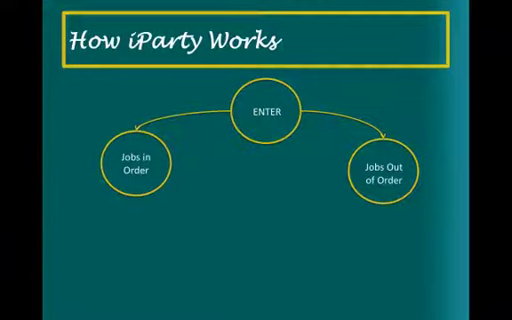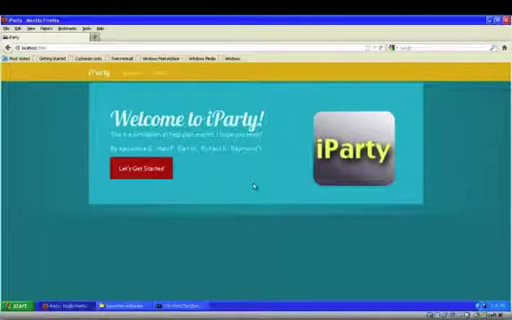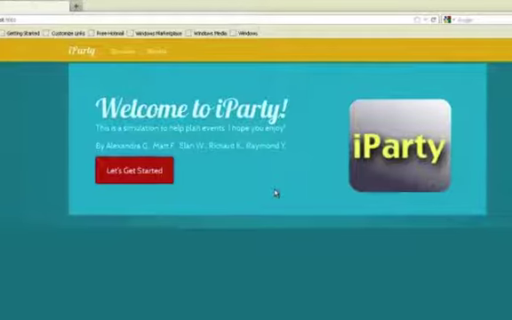Both types of jobs will have their various individual tasks started if and when the appropriate worker is able to begin work on the task. Once all tasks for a particular job have been completed, indicating the job itself has been completed, the job finishes. Now that we have a basic understanding of how the model works, we can look at how the model interacts with the web interface to give the user control over the iParty event planner.